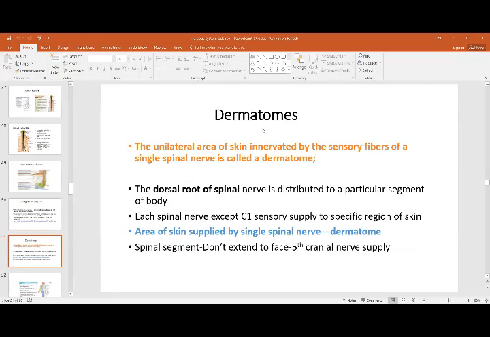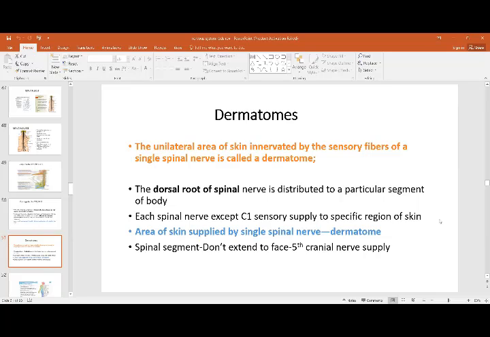Then what are dermatomes? A dermatome is the unilateral area of skin which is innervated by the sensory fibers of a single spinal nerve. So the area of skin supplied by a single spinal nerve is called a dermatome. The dorsal root of the spinal nerve is distributed to a particular segment of the body. Each spinal nerve except C1 gives sensory supply to specific regions of the skin. That is the area supplied by one spinal nerve.